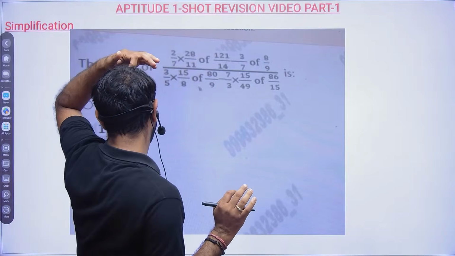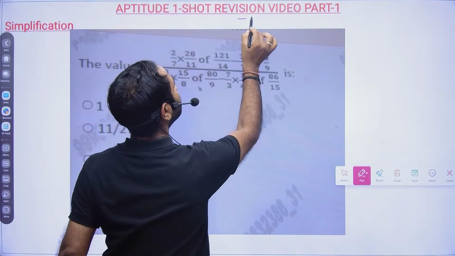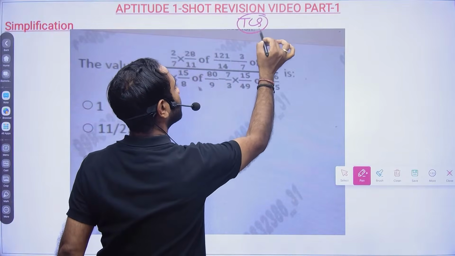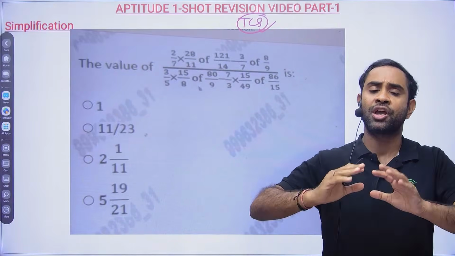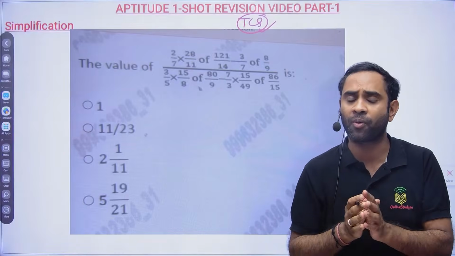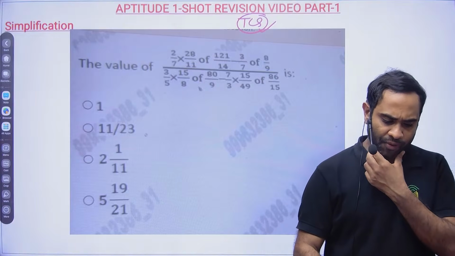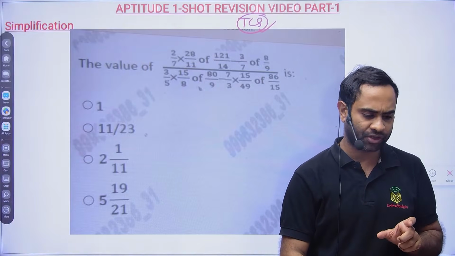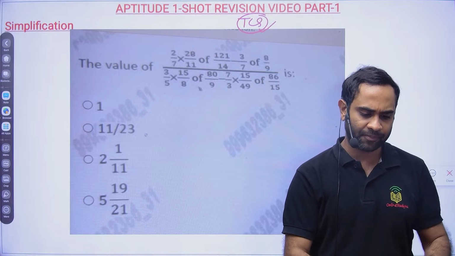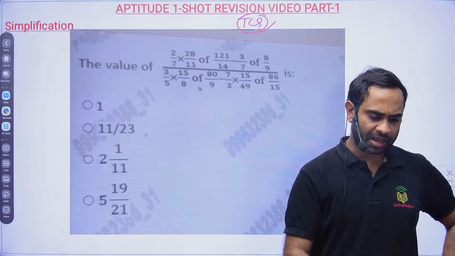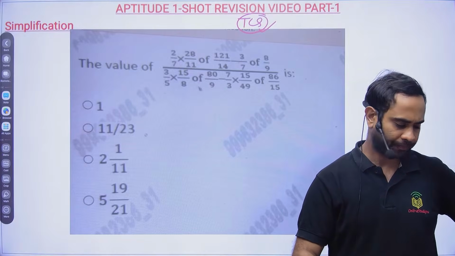But here is one problem, and this has been asked in the TCS exam itself. Let us see how many of you are able to solve this simplification problem, and then we will discuss surds and indices. We will also discuss how to approach the problem and how we will be able to simplify it. One by one we will be seeing it. Now can you please solve this particular question quickly? I'll start the timer. I will give you 1 minute. Your time has started now. Please solve and let me know the answer here.